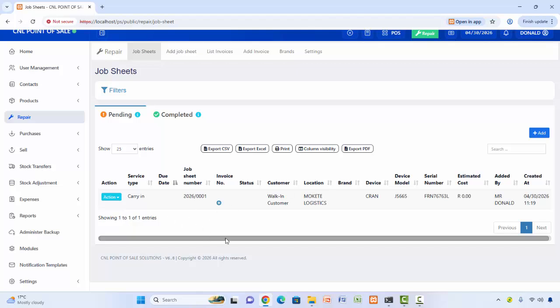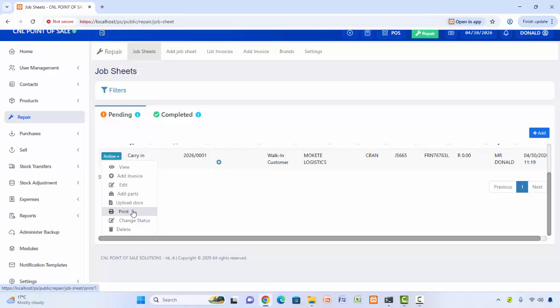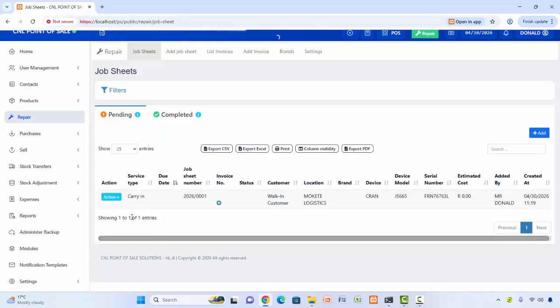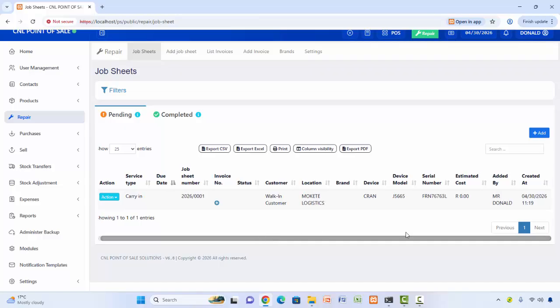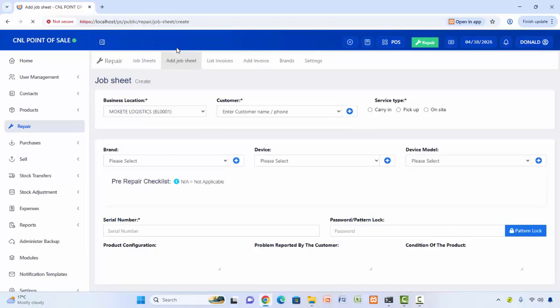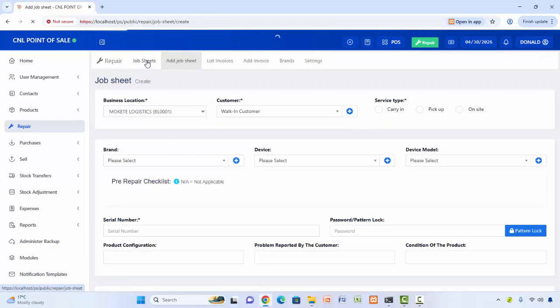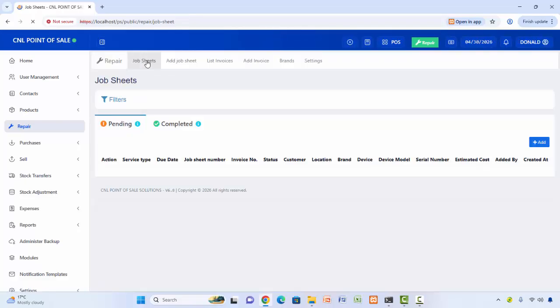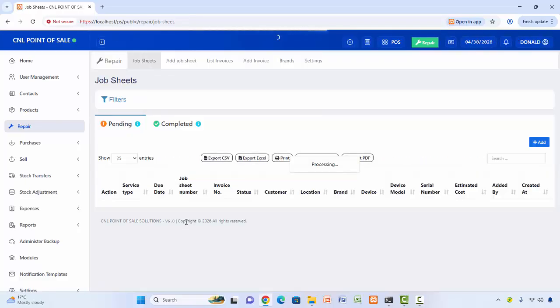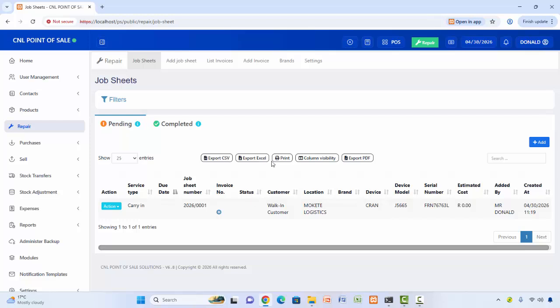You can see here. This is how to add a job sheet.